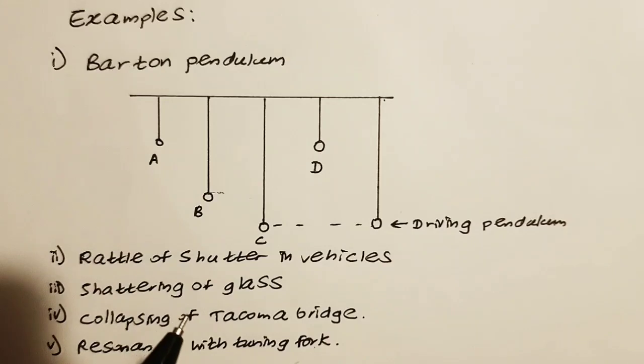Another is the shattering of glass when an opera singer sings, or a musical instrument is played, at the natural frequency of the glass. The glass would shatter. Also, the collapsing of the Tacoma Bridge because of gusting winds is a situation of resonance. The phenomena attached with tuning fork practicals are also with regard to resonance.